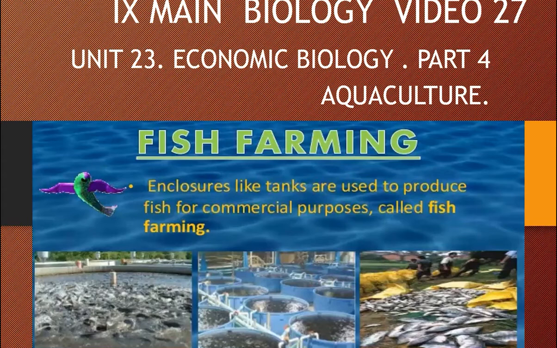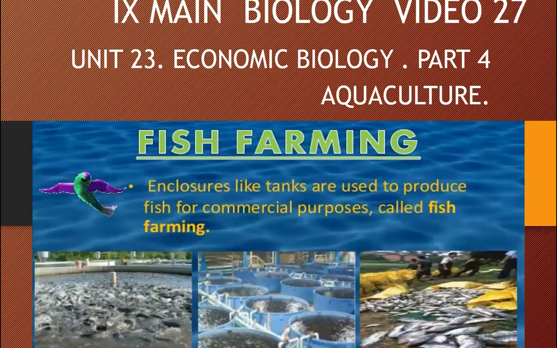I hope you understand. Now this aquaculture includes rearing of all aquatic animals. First, it is pisciculture or fish farming. So I repeat, fish farming. Enclosures like tanks are used to produce fish for commercial purpose, and that is called fish farming.